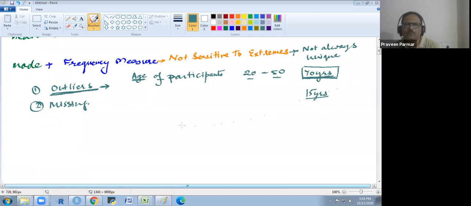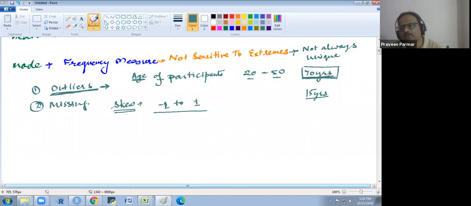So whenever we get the data, first we check the skewness of the data. I will explain skewness later, when we start dispersion. Generally skewness lies between -1 and 1.